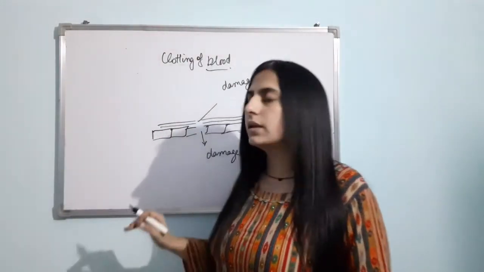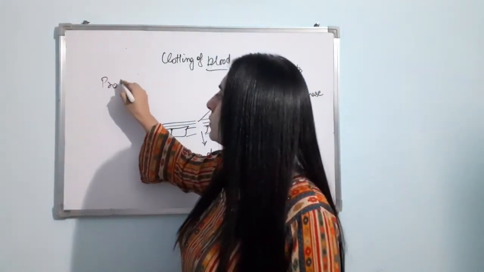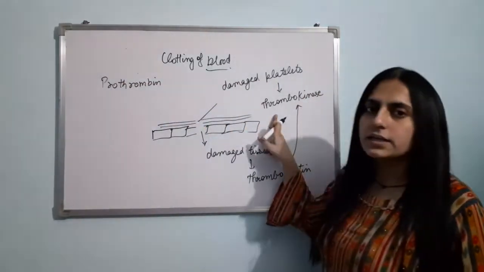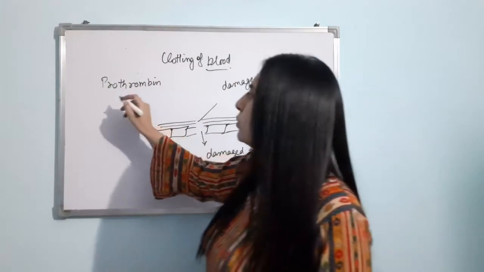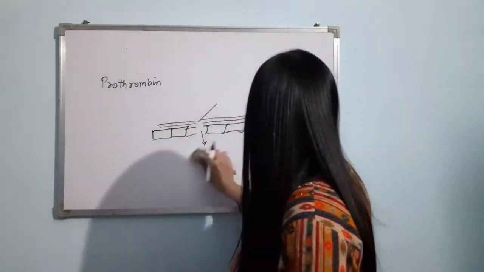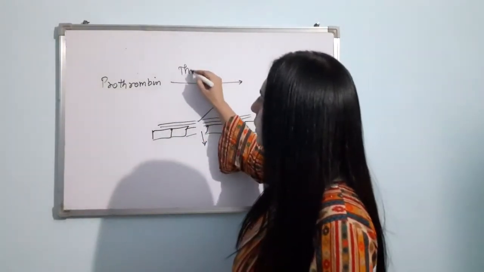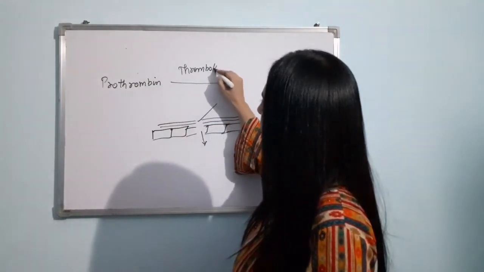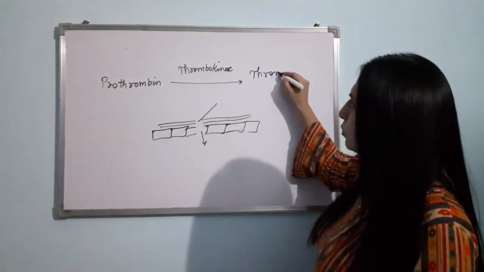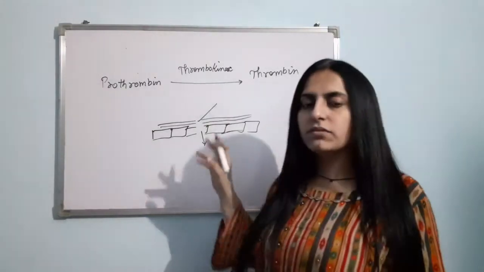Now the liver will secrete prothrombin. It is inactive. This thrombokinase will act on the prothrombin and change it into thrombin. That is the active form. Prothrombin was inactive. Now it has been changed into thrombin, which is active.